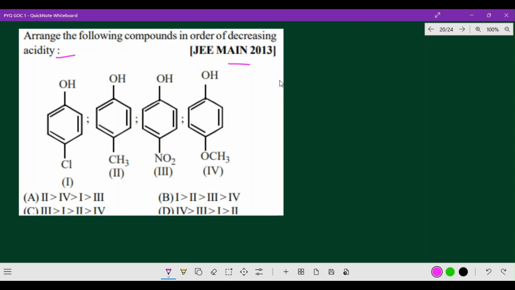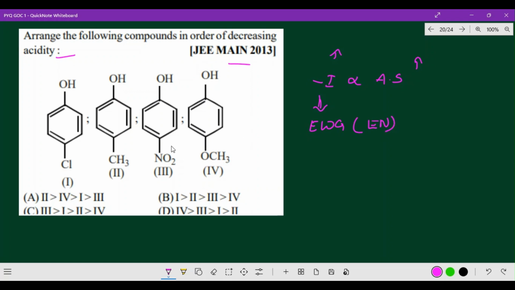So among that, which is the highest priority? Of course, our acidic strength: minus I effect is directly proportional to acidic strength. That means as minus I effect increases, acidic strength also increases. Minus I effect comes under electron withdrawing group; more electronegative atoms should be present over there.